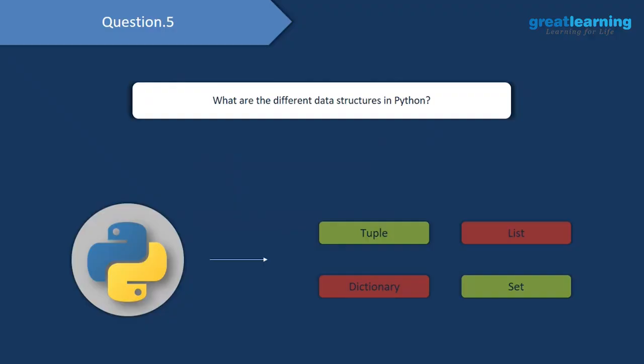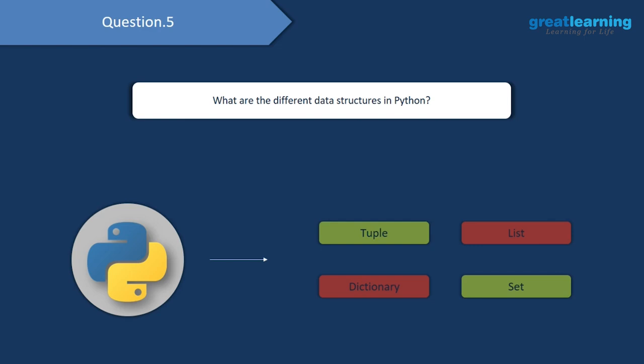Heading on to the next question, what are the different data structures in Python? So we have tuple, dictionary, list and set. We will start by understanding what exactly is a tuple. You can consider a tuple to be an ordered collection of elements, and a tuple is immutable. What do I mean when I say a tuple is immutable? This basically means that once you add some elements into a tuple, you cannot change or modify those elements.